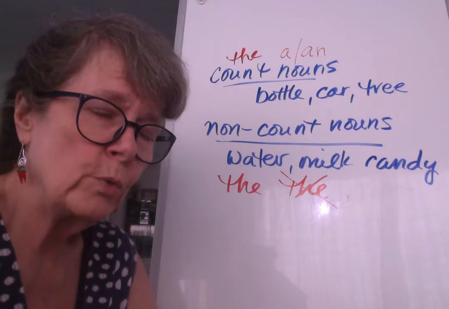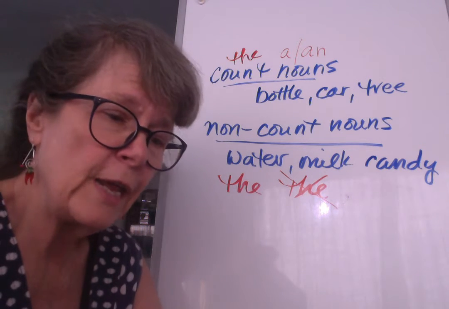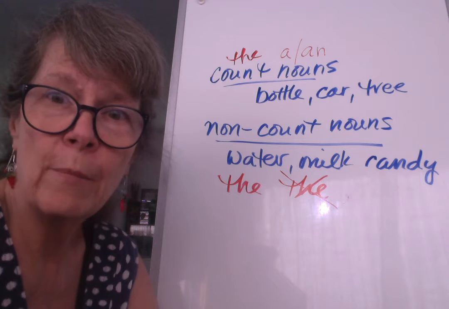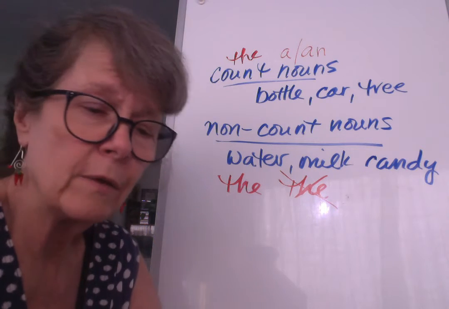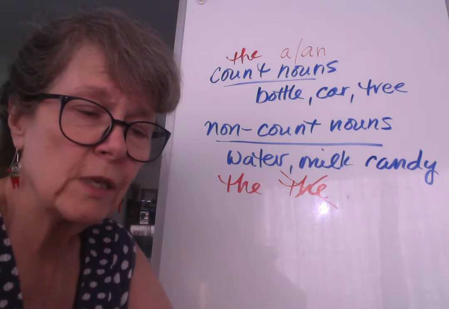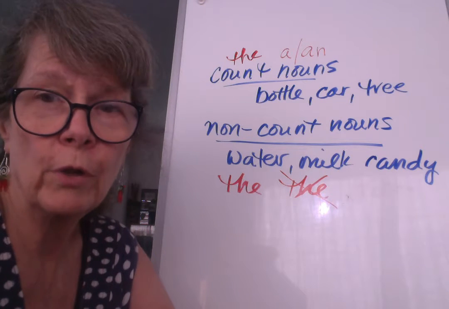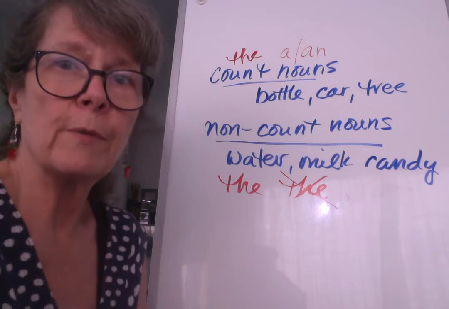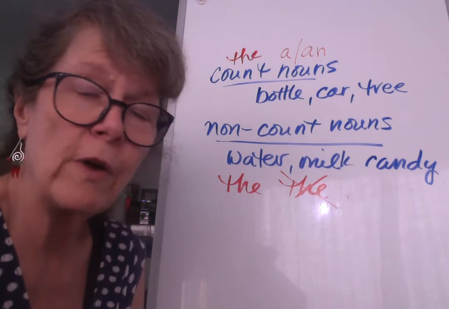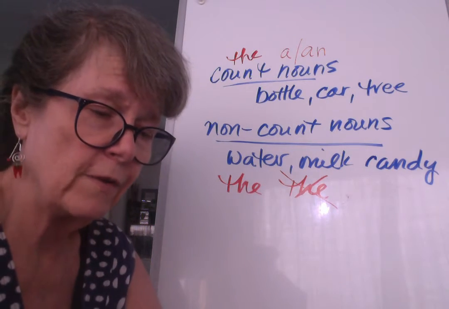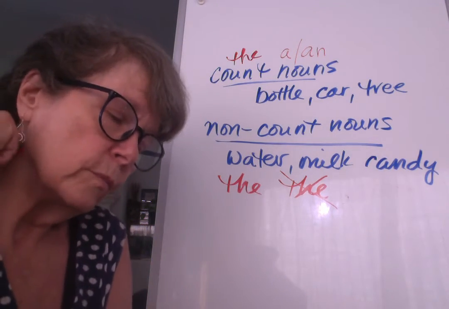We don't use the in front of the names of cities or towns. We don't say the Miami, we just say Miami. We don't use it before the names of streets. We don't say the Washington Boulevard, we just say Washington Boulevard. There's a list of some other geographical places when we do or don't use the in front of.